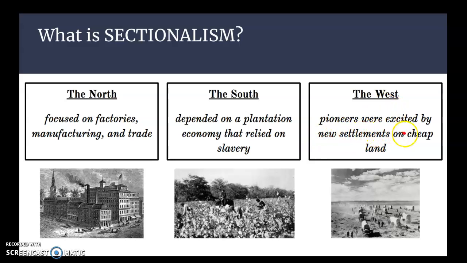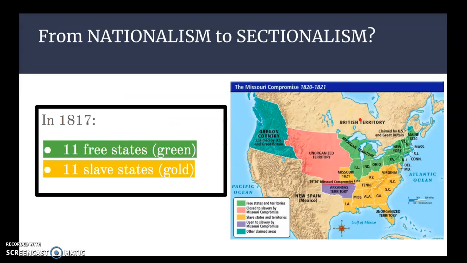And then the West, which was largely undeveloped, but pioneers, or people who moved out to the undeveloped West, were excited by new settlements on cheap land. This is going to be the area where a lot of the clashes between these two sections or regions of the country play out in the West. So starting with this part of the story right here.